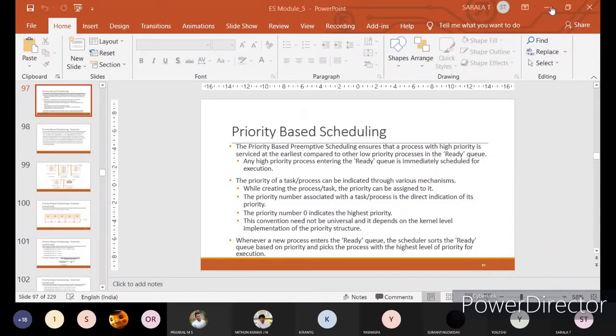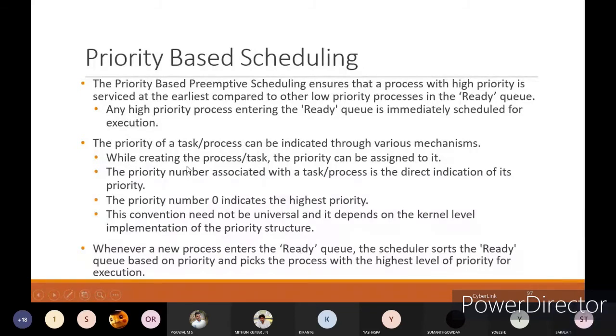Priority-based preemptive scheduling ensures that a process with the highest priority is serviced at the earliest compared to the other low priority processes in the ready queue. See, whichever has the highest priority will be executed first. That is the main thing in priority-based scheduling. When a high priority process enters the ready queue, it is immediately scheduled for execution.